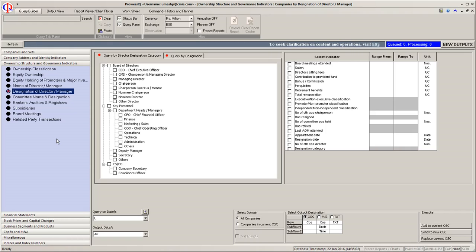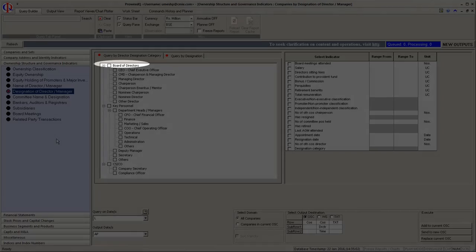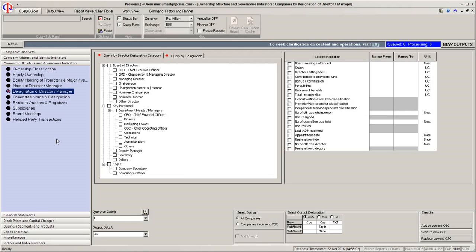CMI has categorized all designations into three major groups: Board of Directors, Key Personnel, and Compliance. Within each, there are further classifications. These categories are available for selection in this query trigger.